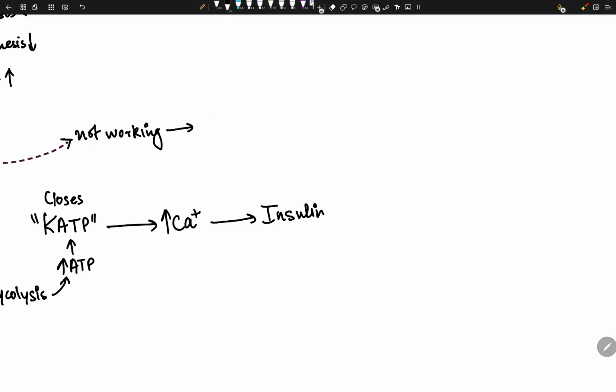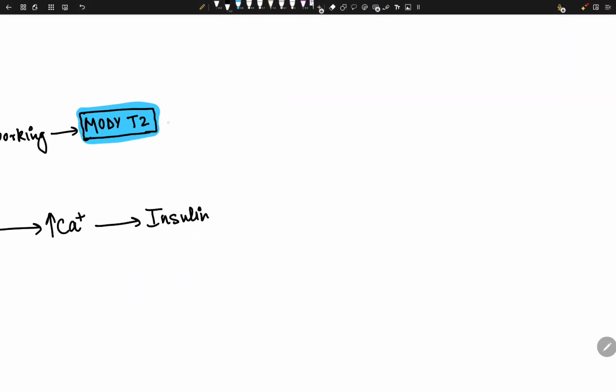In this case, we will have something called MODY type 2. So what is MODY? MODY is maturity onset diabetes of the young due to glucokinase mutation.